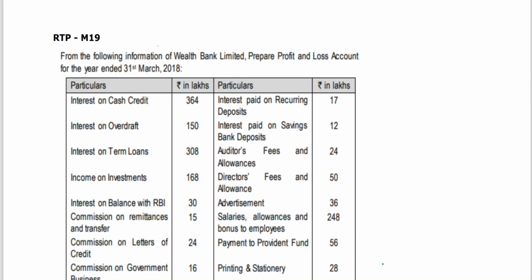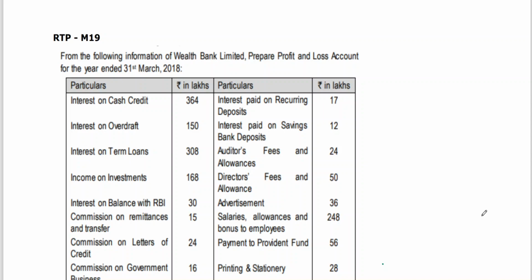Hi friends, good day. Today, as I told you, with this problem I will be completing the statement of P&L account. Most of the problems are based on the statement of P&L accounts only, but very few, I think only one problem, is about the balance sheet. So most of the problems are based on P&L account. Having said that, after completion of the balance sheet, one problem I will be taking after completion of this class.